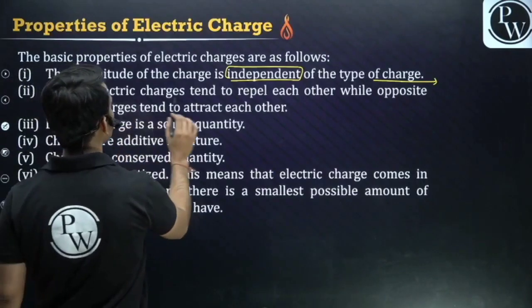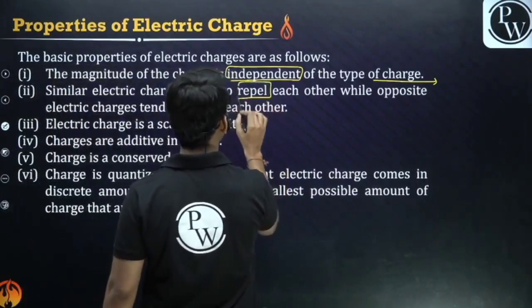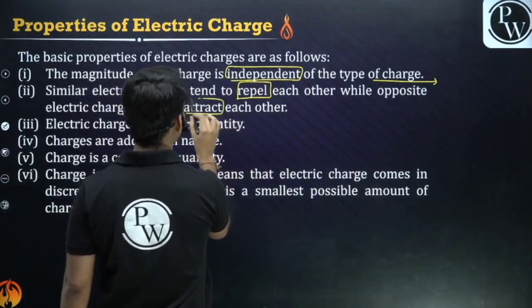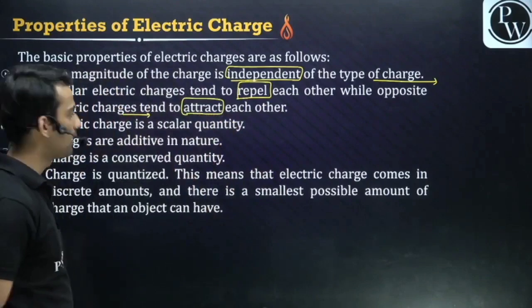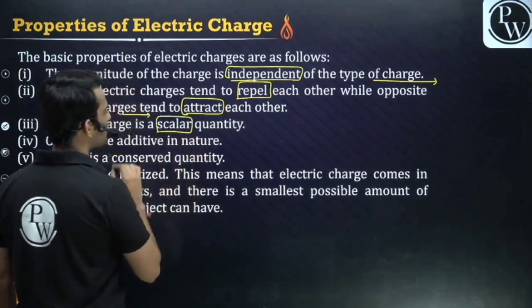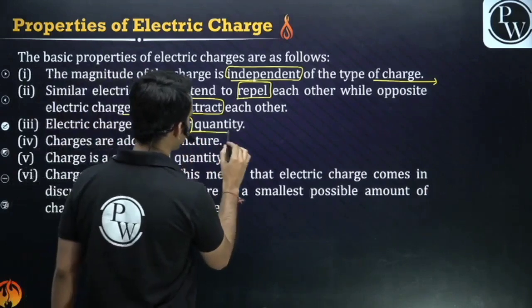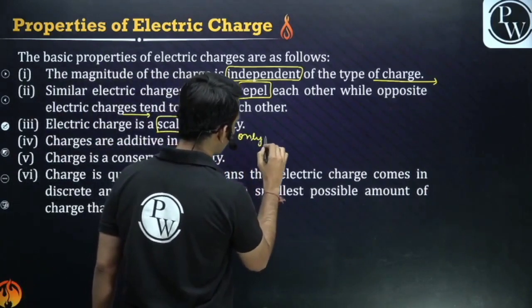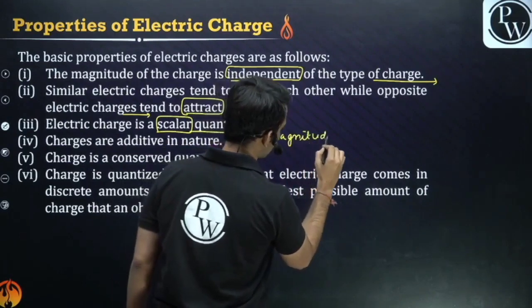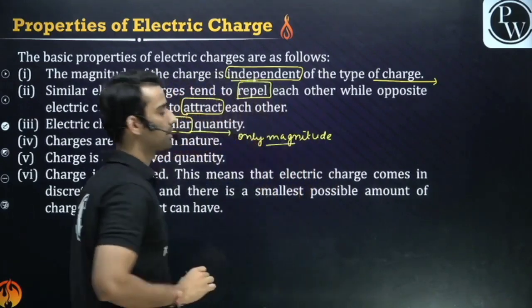Next, similar charges tend to repel, like positive-positive, negative-negative, but opposite charges tend to attract, like positive-negative, right? Next, electric charge is a scalar quantity. Now guys, what is the meaning of this? What is a scalar quantity? Scalar means only magnitude is there, no direction.